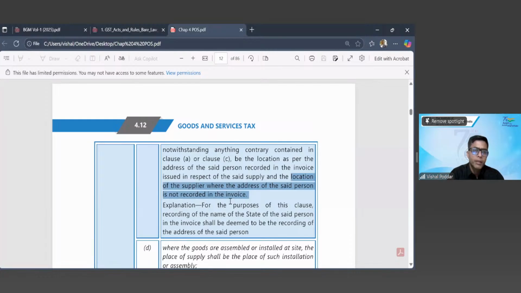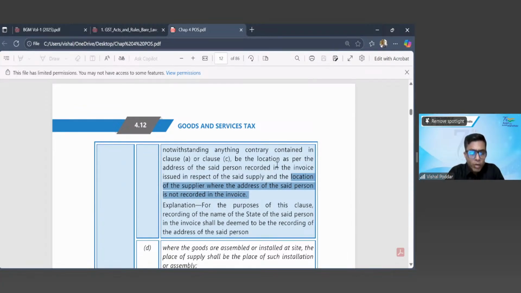Correct? No, but it may not always be individual to individual. Purchaser is individual. Seller may be anyone, individual, partnership firm, company, because seller is a business. Buyer is a non-business. Buyer is an individual or personal entity. Correct?